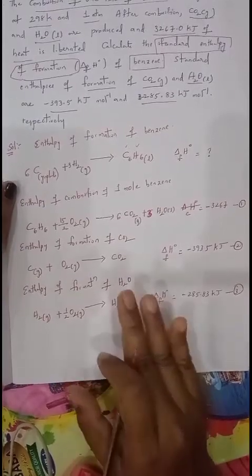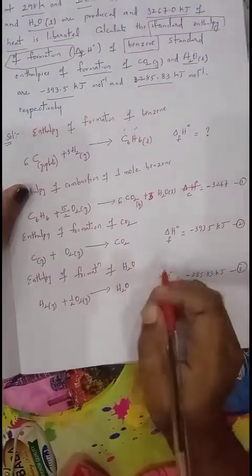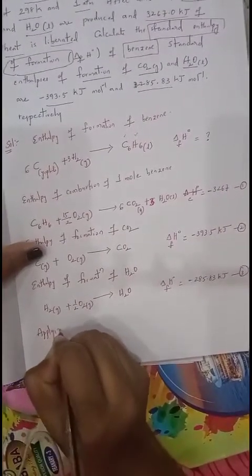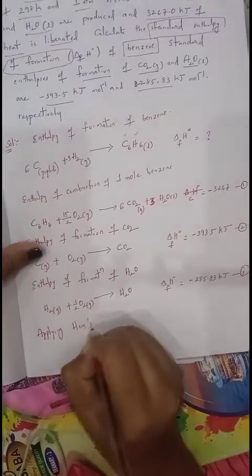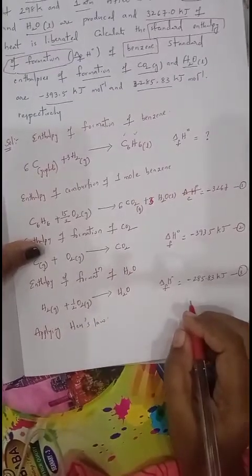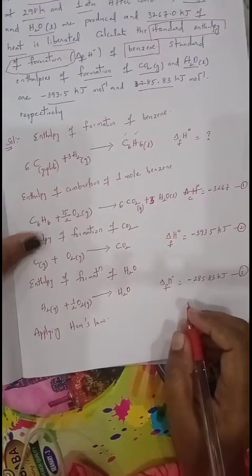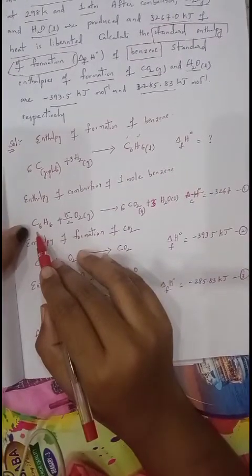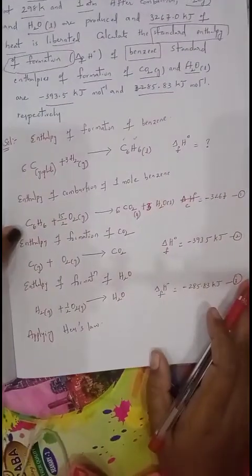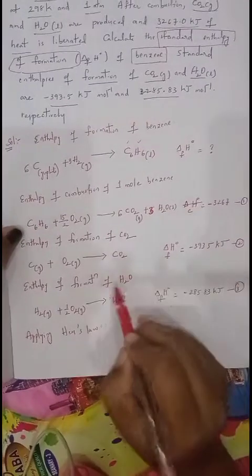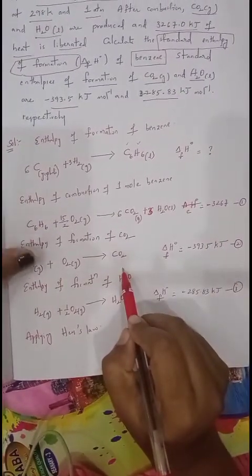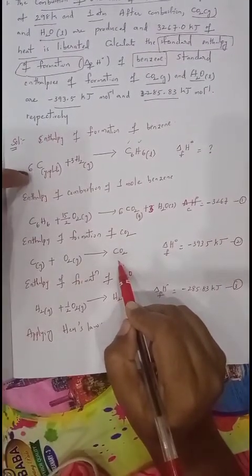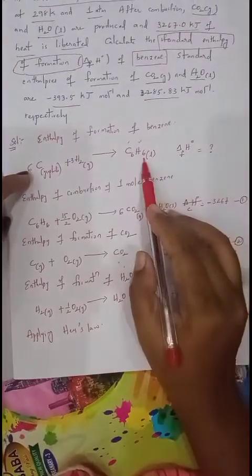After applying Hess law for this problem, we want to multiply the reactions for equations 2, 3 and 1. Understand? Now see, 1 mole of C6H6 is involved. We need not multiply equation 1. Now how many moles of CO2 are released here? 1 mole of CO2, but the required amount of carbon is 6.